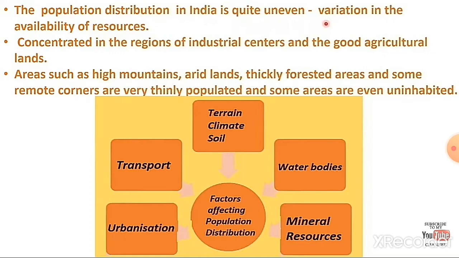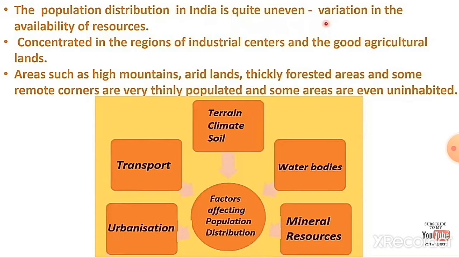So based on that, the people are distributed over our country, concentrated in the regions of industrial centers and good agricultural lands. Nowadays, people settle based on their employment opportunities and also the good agricultural lands.